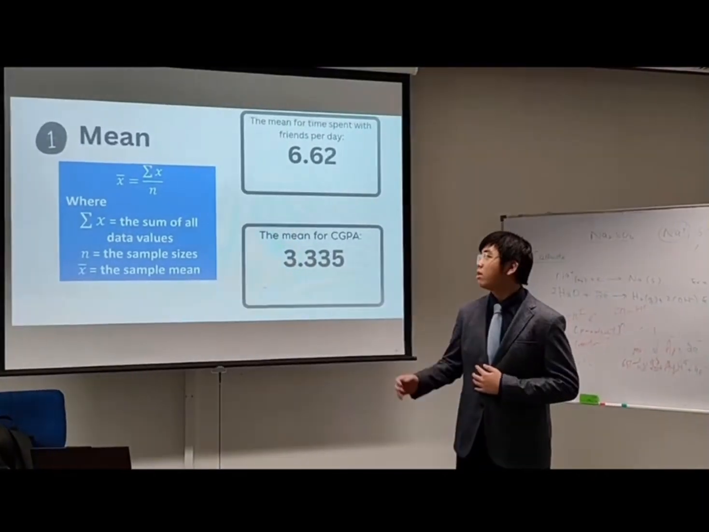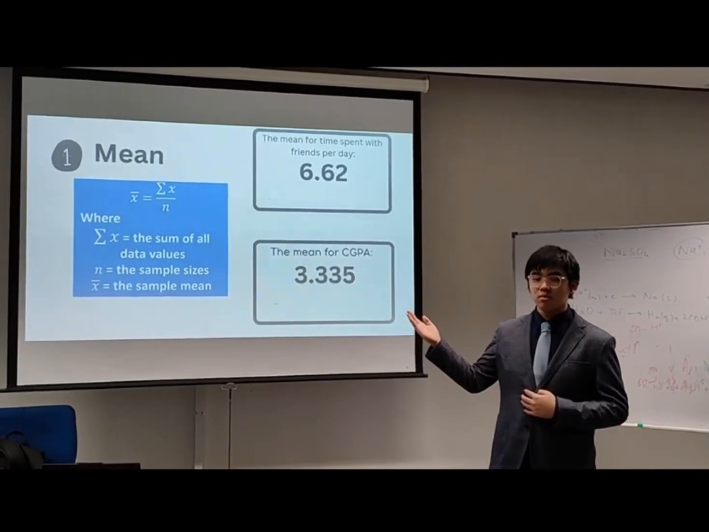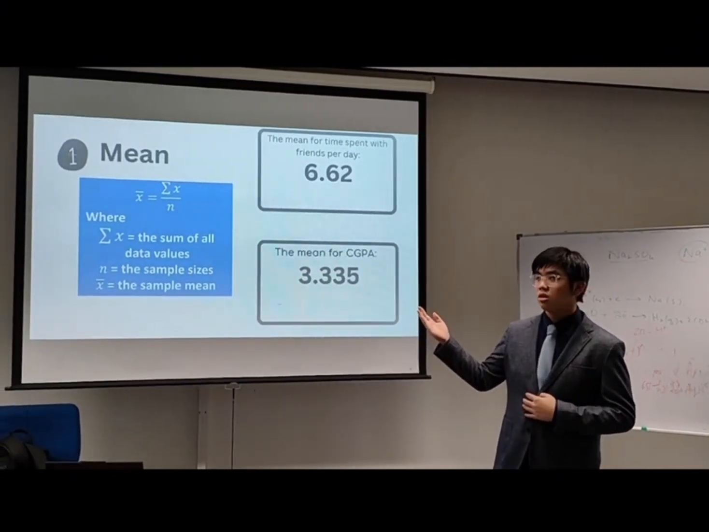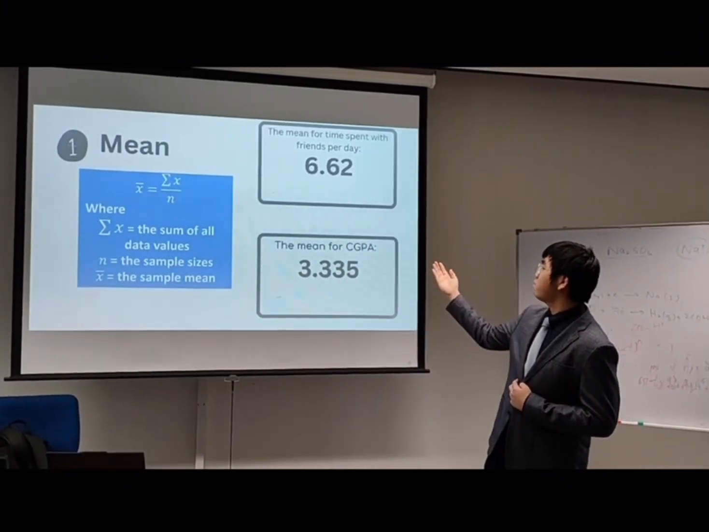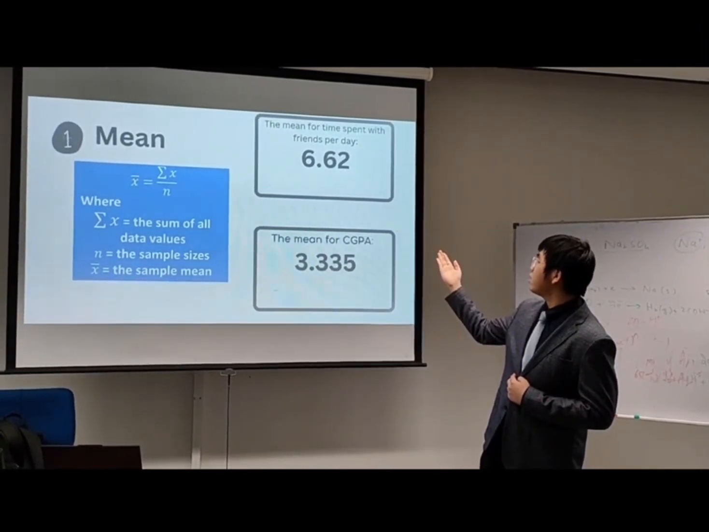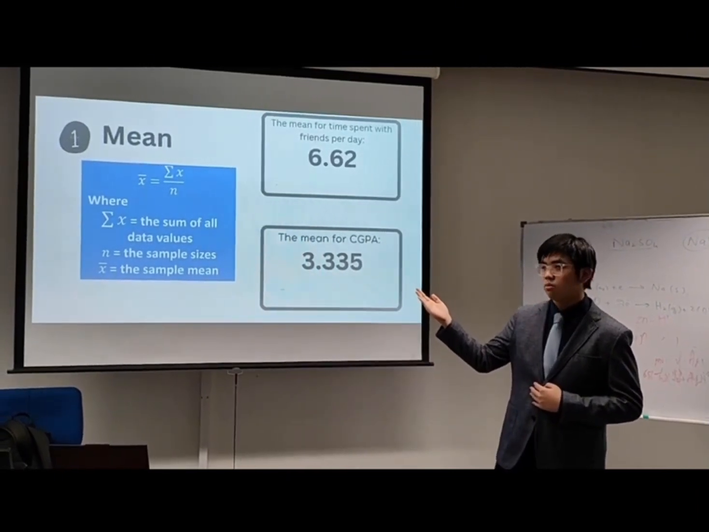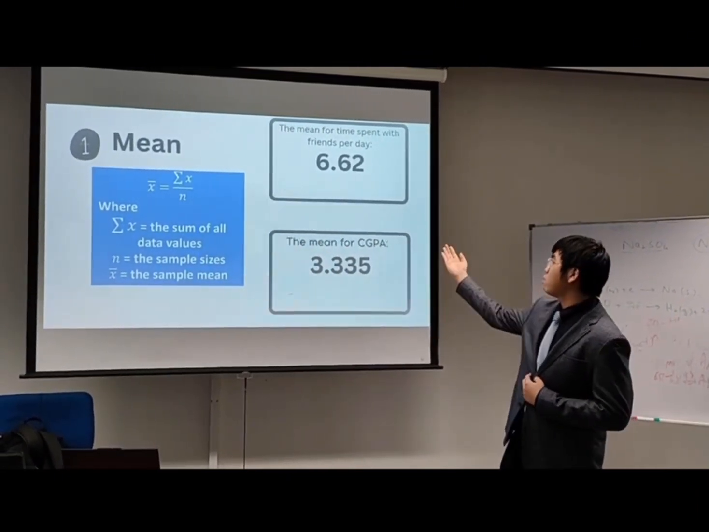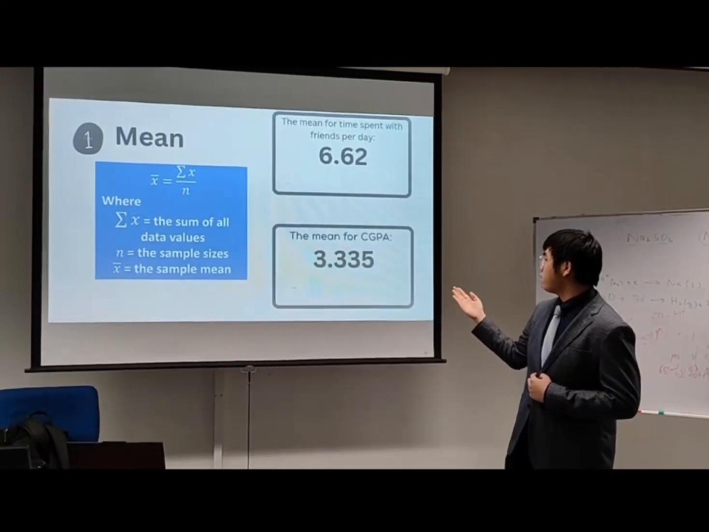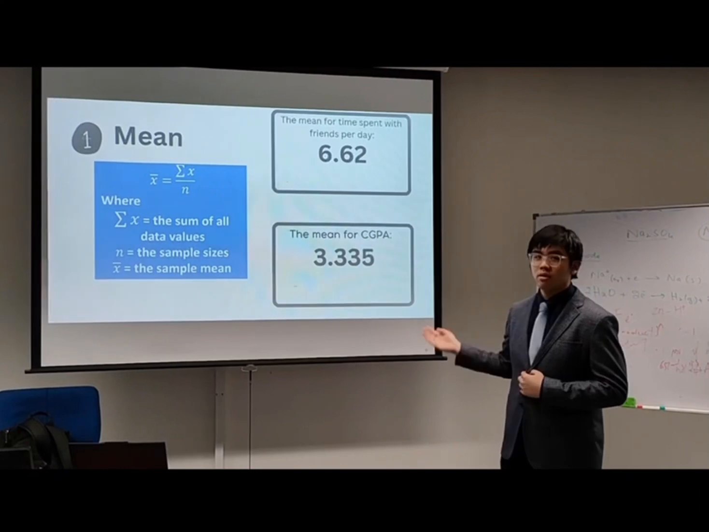My name is Shamit, and I will demonstrate how to calculate the mean. We use the sum of all data values divided by the sample size. In this case, for the time spent with friends per day, we use all the times taken from the survey and divide by the total number of participants, which is 51, and we get 6.62 hours. The same goes for the CGPA, which we get as 3.335.